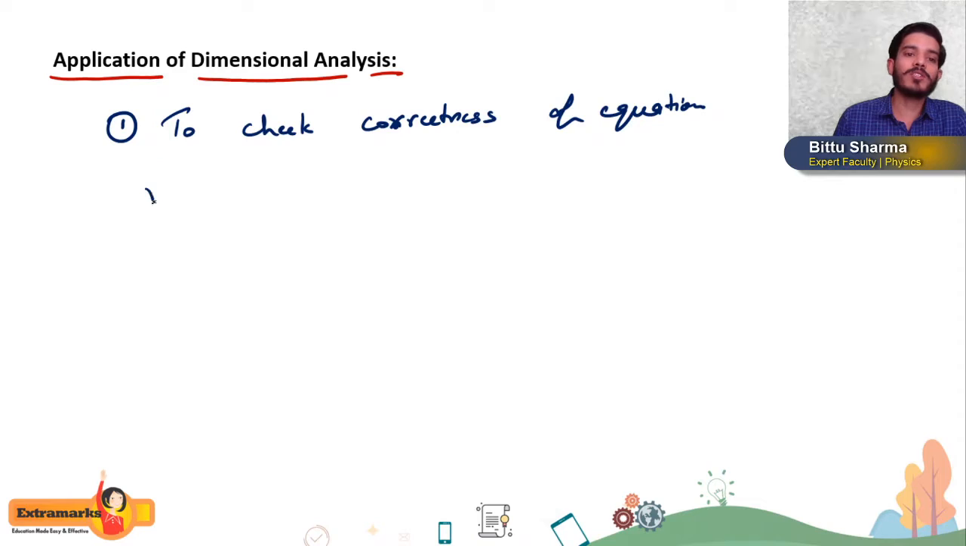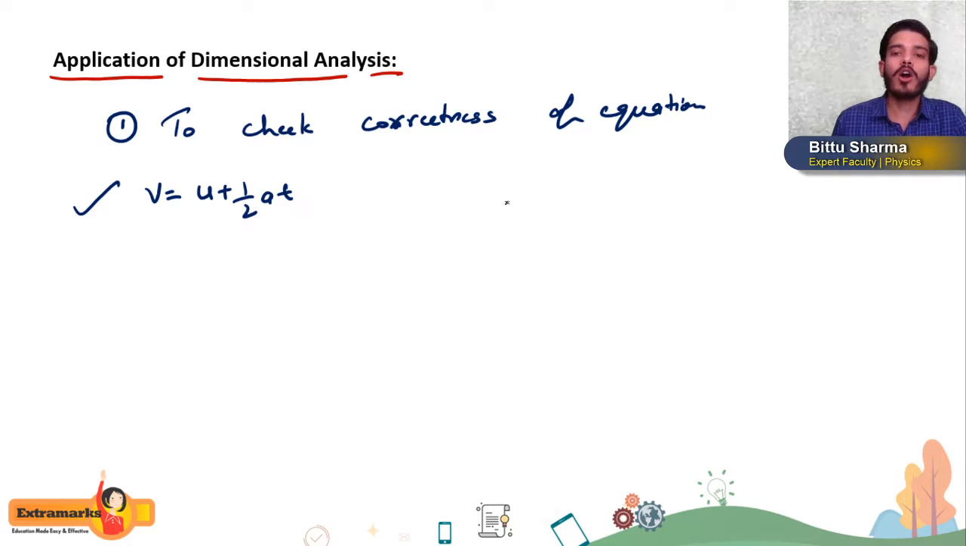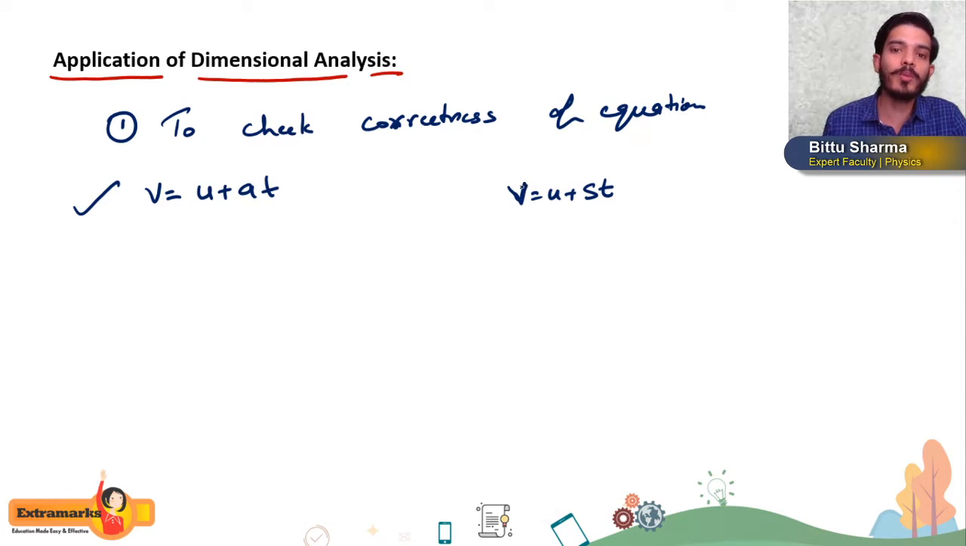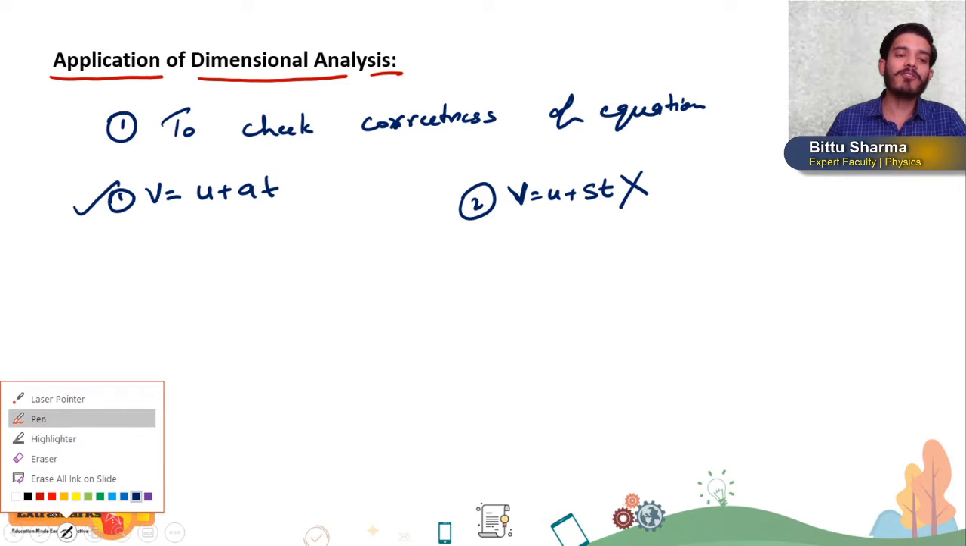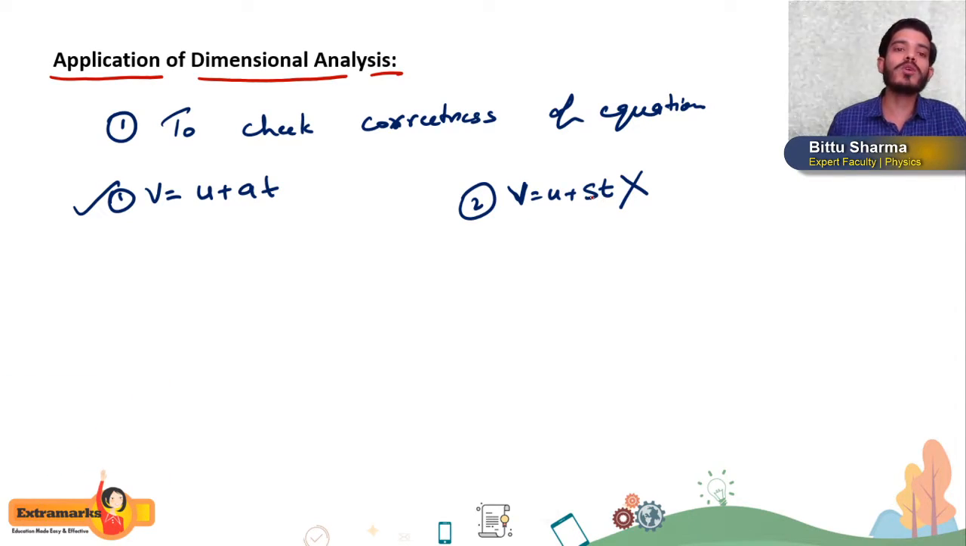Let us say I am writing an equation v is equal to u plus 1 by 2 at. Do you think it is correct? Or I am writing v is equal to u plus at, or v is equal to u plus st. Students, here I am writing v is equal to u plus at, and here v is equal to u plus st. Now tell me which equation is correct, first or second? Definitely the first one is the correct answer. We know the equations of motion, v is equal to u plus at. V is equal to u plus st is not the correct answer. So students, whether an equation is correct or not, you can check dimensionally. How? Just now I told you, by the principle of homogeneity.